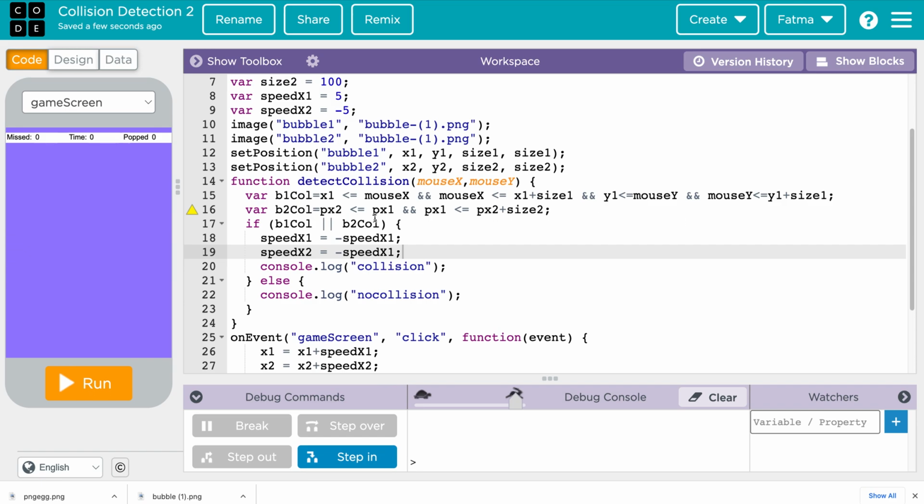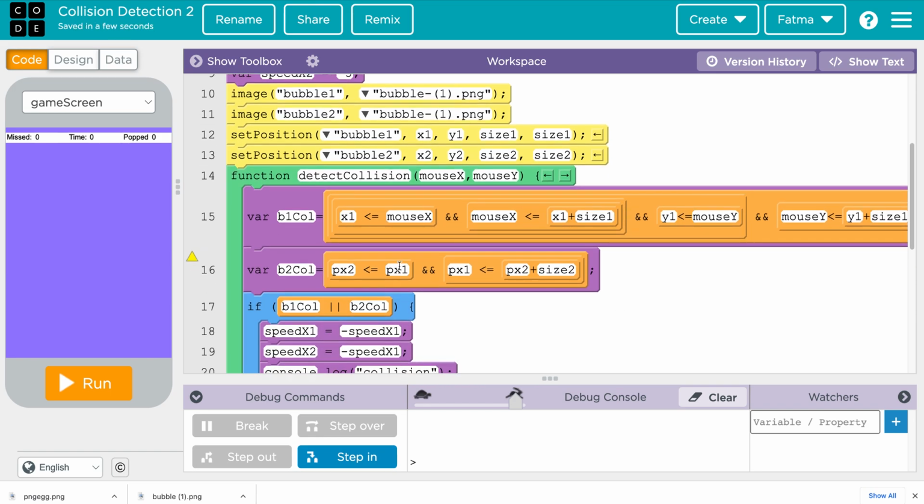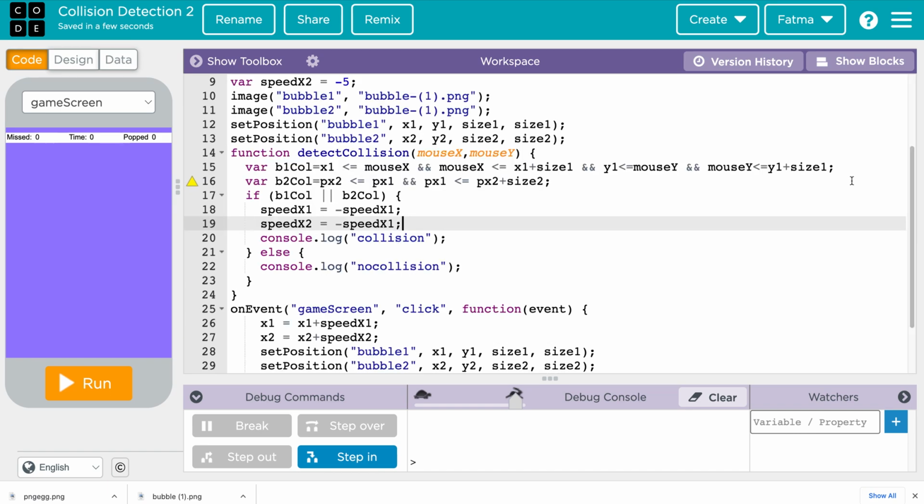So here is the coordinate we are looking for. x1 will be less than mouse x, and mouse x will be less than x1 plus size. So right in the x coordinate, or you click right in the y coordinate, that you are exactly matching the B1 collision. And we will do the same thing for B2. So if any is clicked, we are going to make them disappear, right? So this is the x1.